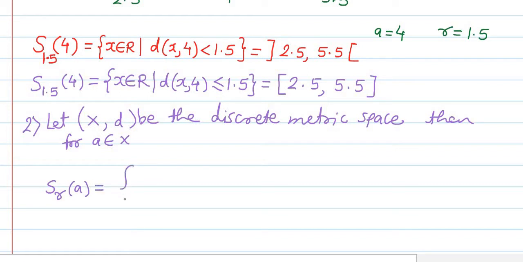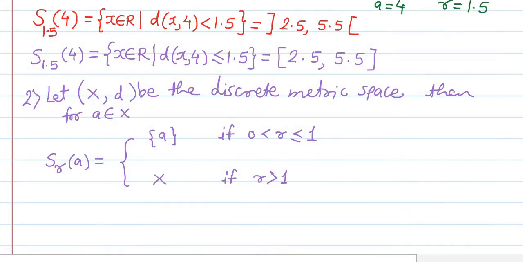So it will be equal to the singleton set {a} if the radius is less than or equal to 1, meaning if 0 < r ≤ 1. Obviously, by the definition of the discrete metric space, there is one and only one point at less than 1 distance from point a, and that point is a itself, because all the points distinct from a are at a distance exactly 1 from the point a. And obviously, if the radius is greater than 1, then this open sphere will be the complete metric space.